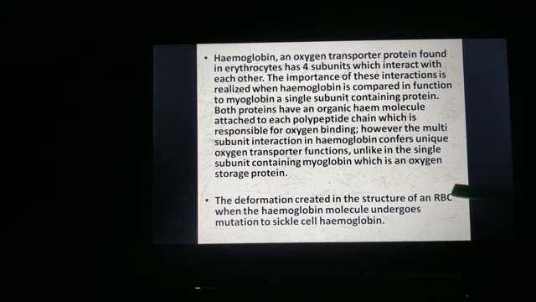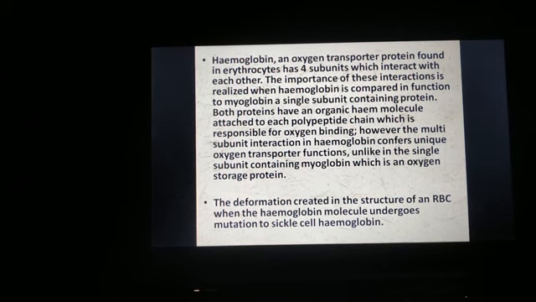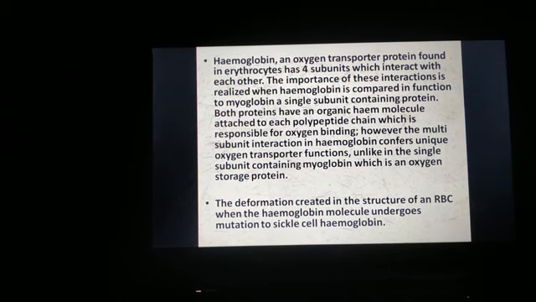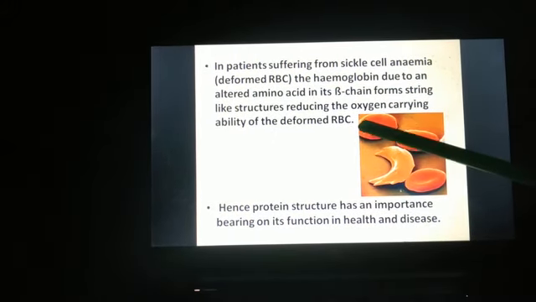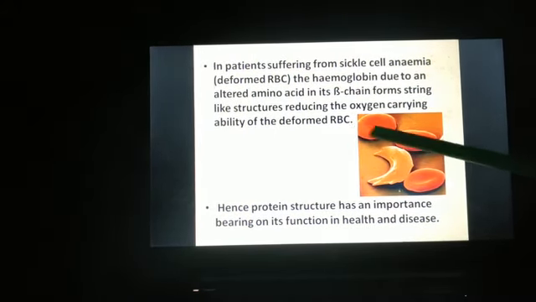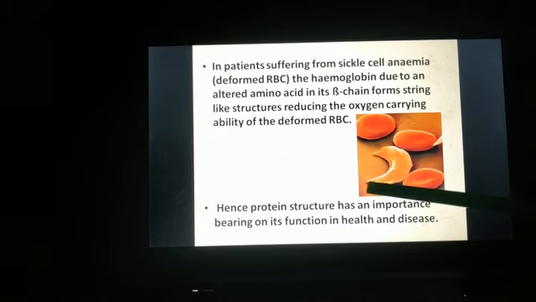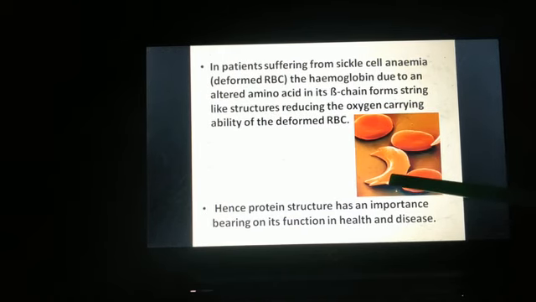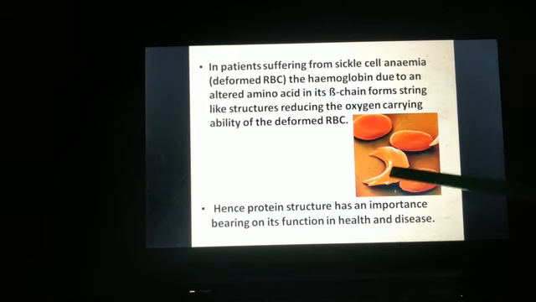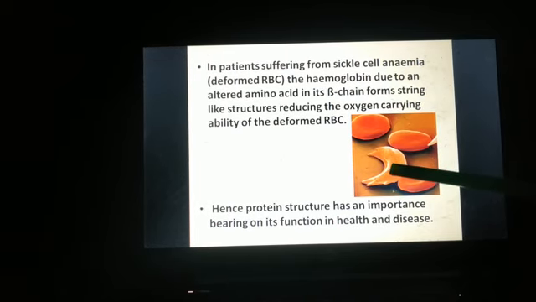RBC usually has a biconcave shape, but if mutation occurs, it will become sickle cell. See here, this is normal RBC, that is biconcave, but if it is mutated, it will become sickle cell like this. Because of this sickle shape, the surface area has now reduced, so the person will not get a sufficient amount of oxygen.